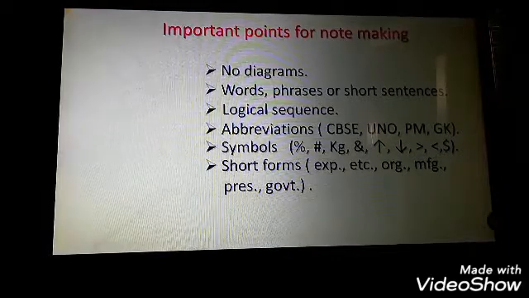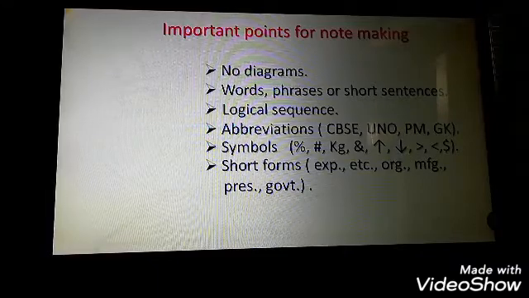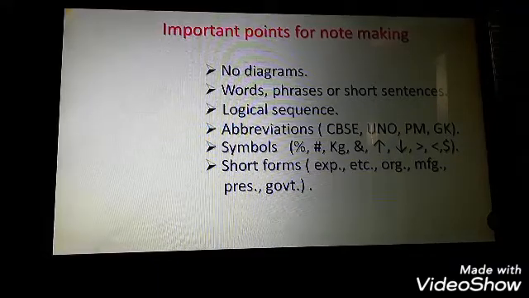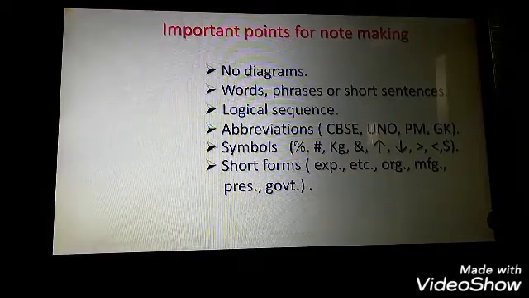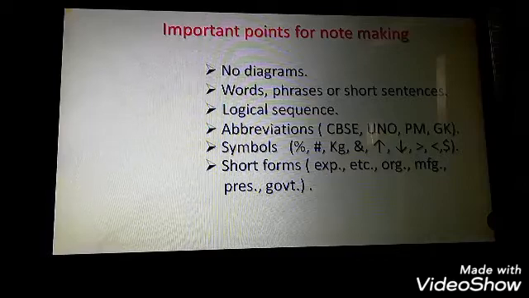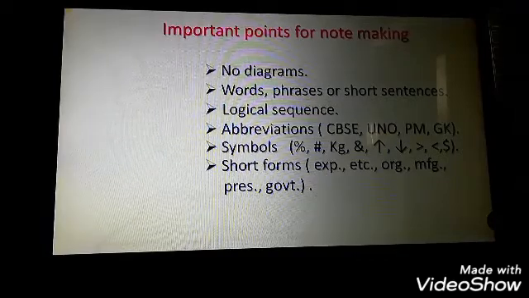Like, you can have once in a blue moon, a bird in hand is worth more than two in the bush. So all these kinds of small phrases, which are also kind of sayings these days, we make a lot of short sentences. So all those can be used in note making.